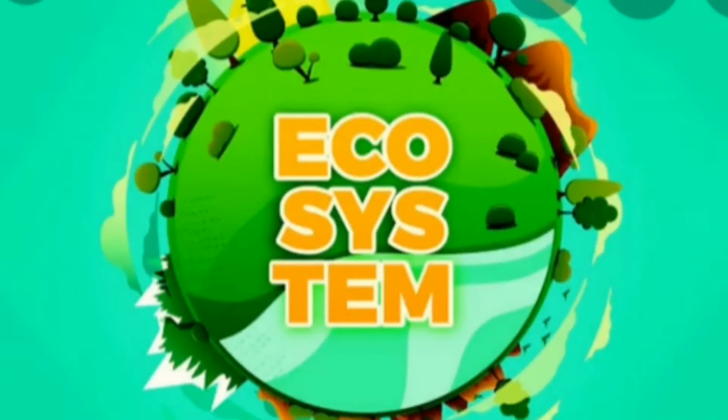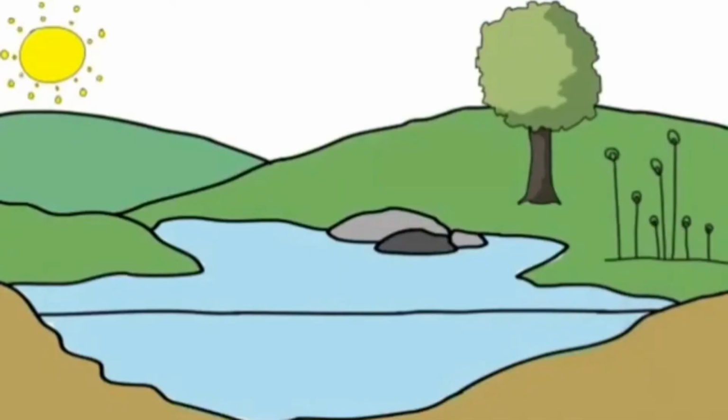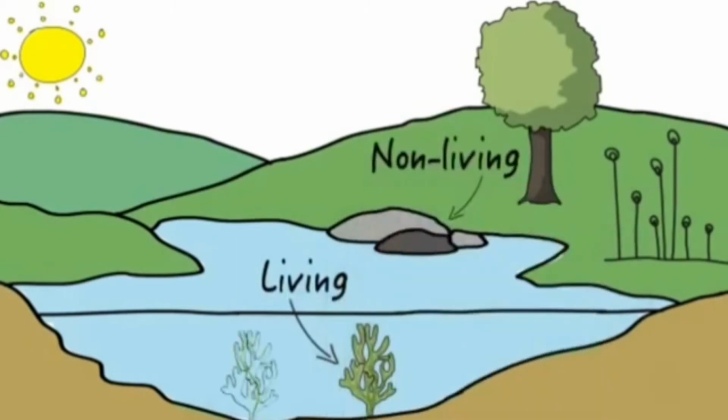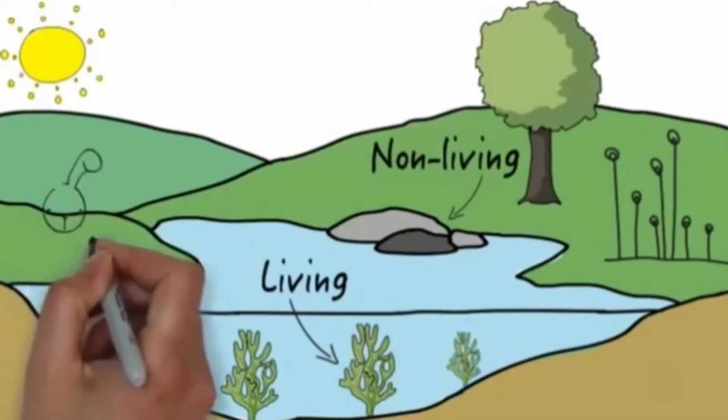So what is an ecosystem? Well, an ecosystem is an environment where living and non-living things interact. It is an outdoor environment.